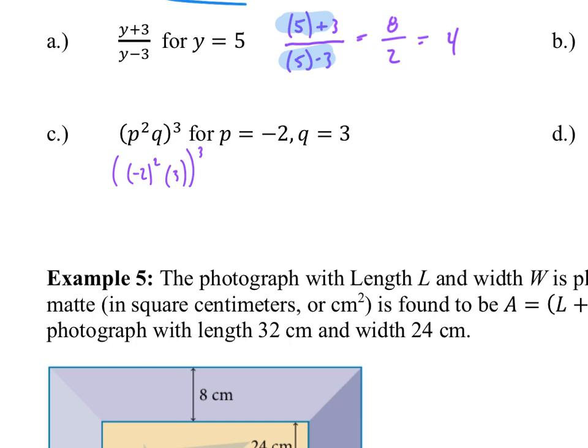Of course, negative 2 squared doesn't mean, if you type in your calculator negative 2 squared like that, it's going to give you the wrong answer, so don't be silly. You shouldn't be doing that in your calculator. You should know what negative 2 times negative 2 is. So still inside of our big set of parentheses, negative 2 times negative 2 is 4. Of course, 3 is just 3. Those are multiplying together. Cubed. 4 times 3 is 12 inside the parentheses, cubed, and then 12 cubed is a pretty big number, which is 1728.